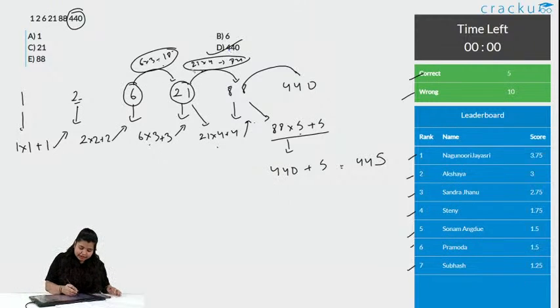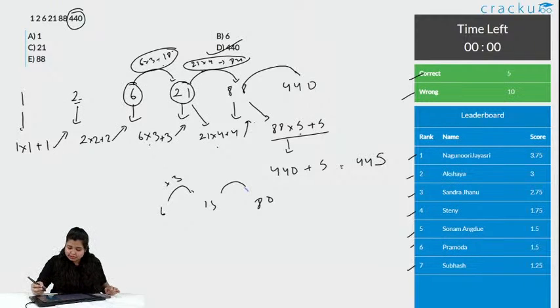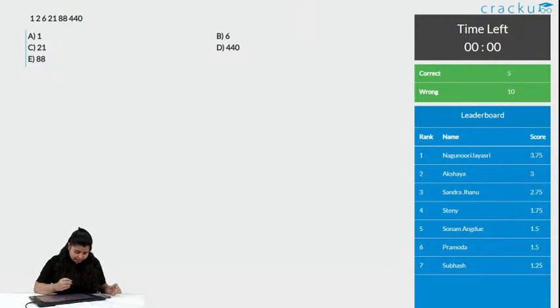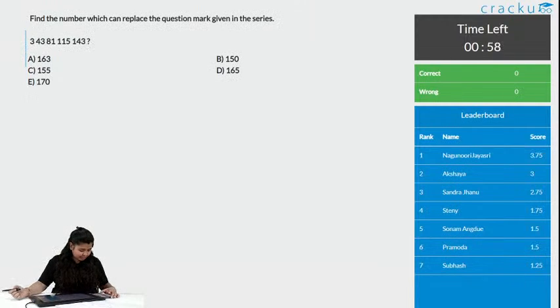See, just check. This is nearly 3 times, this is nearly 4 times. So, what is the less thing or the increasing thing? If the number is 80 instead of 88 and there is 15, then again this is nearly 3 times, but we are subtracting something, and this is nearly 4 times, but we are subtracting something. So, let us go to the next question. The next question is from missing number. Yes, Pramoda, it is 445.